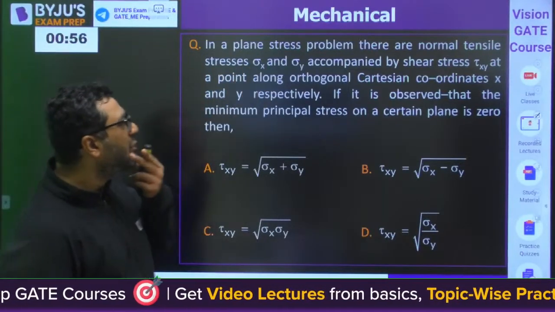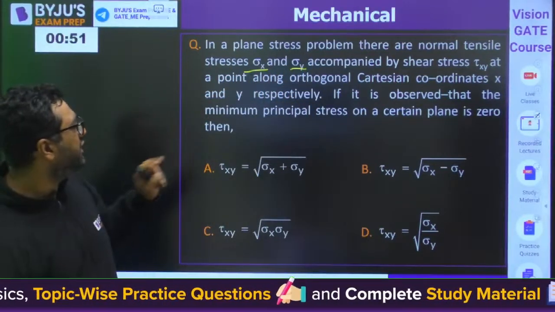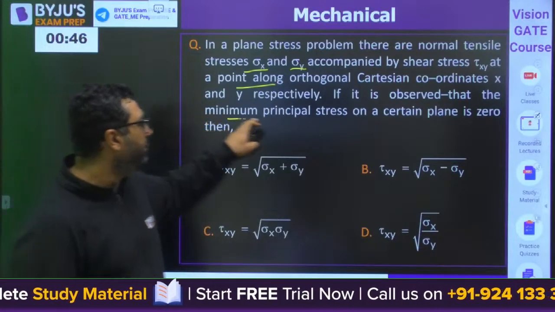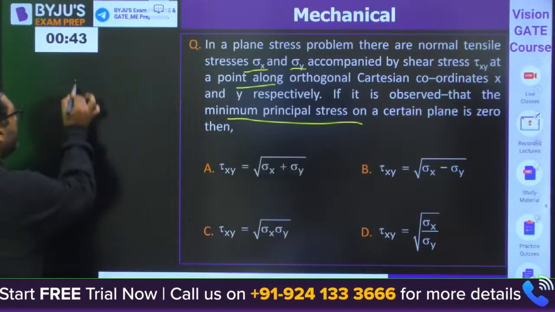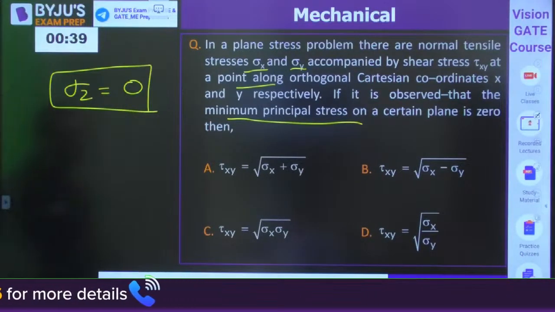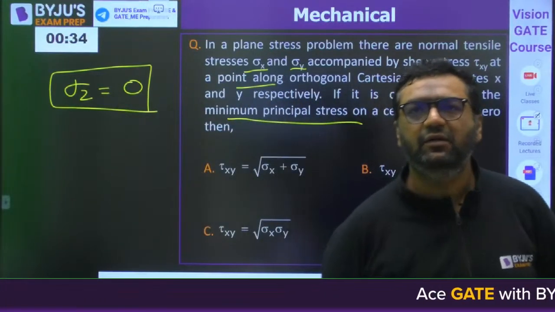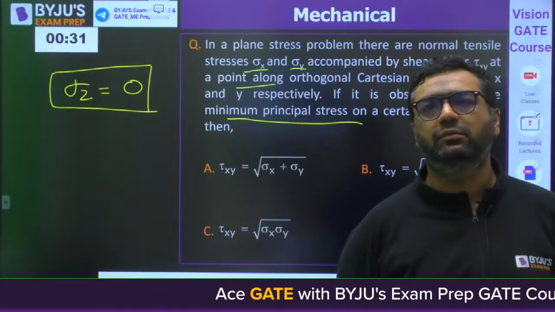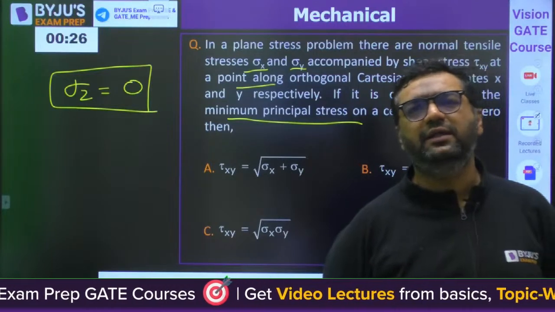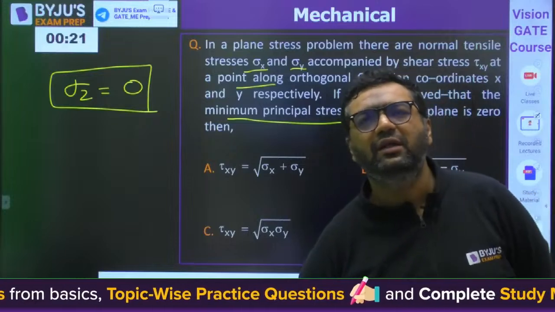In a plane stress problem, there are normal tensile stresses sigma x, sigma y, accompanied by shear stress tau xy at a point along orthogonal Cartesian coordinates. Minimum principal stress is 0. You need to put sigma 2 as 0. By putting sigma 2 equal to 0, you will find out in which case. I didn't get what you have written, Shan Vicky. In which case will we take RS 25 by 2?